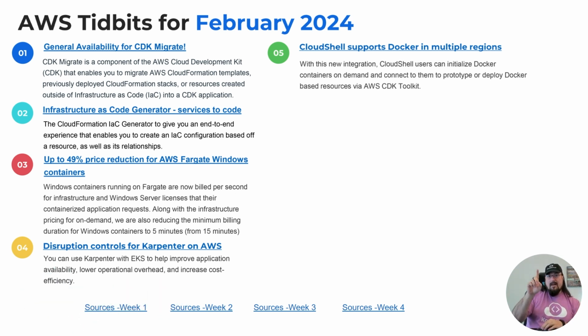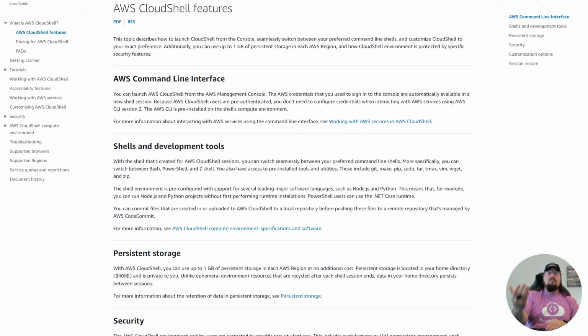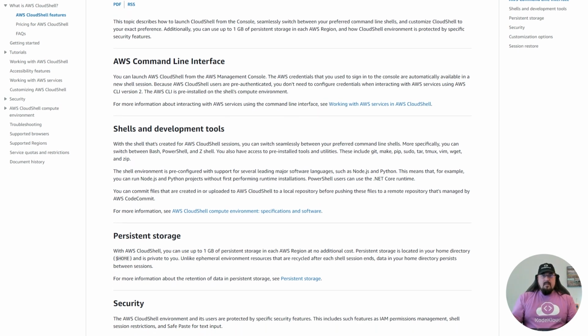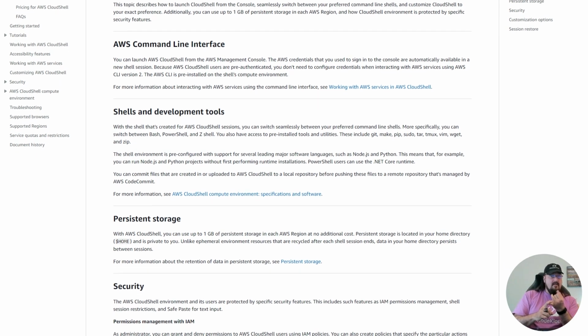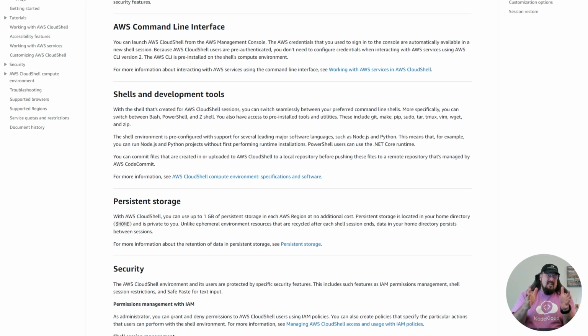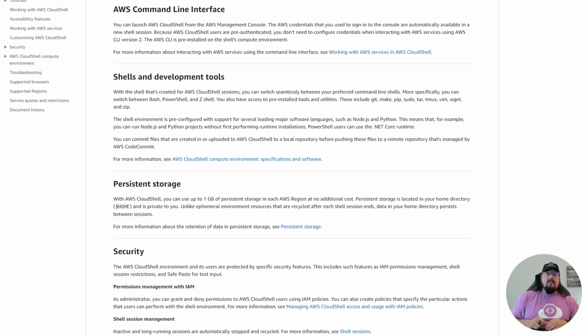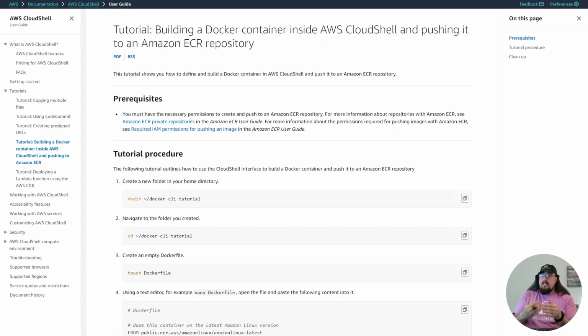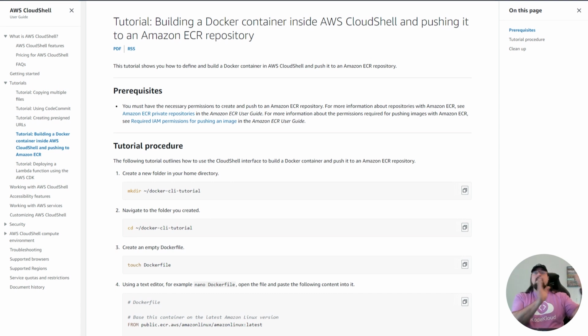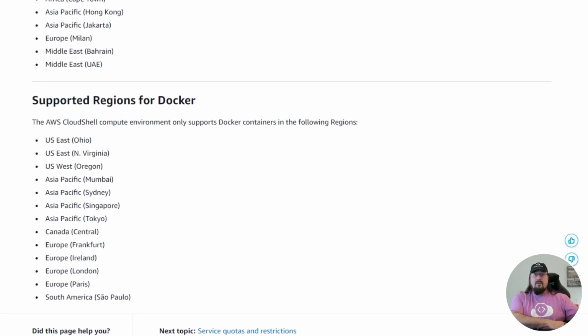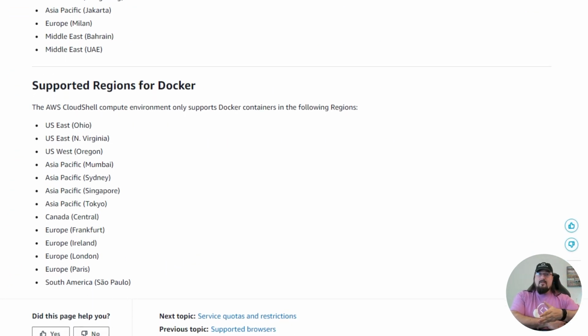Number five, so if you're not familiar with CloudShell, CloudShell is basically the in-browser button. It's usually on the upper right-hand side, it says CloudShell, that allows you to create a management environment for AWS just right there in the browser. It basically gives you a machine, like a Linux box, that you can go and mess with. It already has AWS CLI installed. It already has Python installed. Well, guess what? Now they've added Docker to that. So now you can actually introduce that into your workflows without having to start a separate machine that maybe has Docker capabilities. You can just do it right in CloudShell. That's number five.